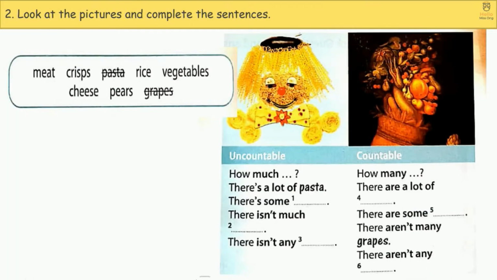Exercise 2. Look at the pictures and complete the sentences. Let's look at the first column, uncountable. How much? There's a lot of pasta. There's some rice. There isn't much cheese. There isn't any meat. Countable. How many? There are a lot of vegetables. There are some pears. There aren't many grapes. There aren't any crepes.